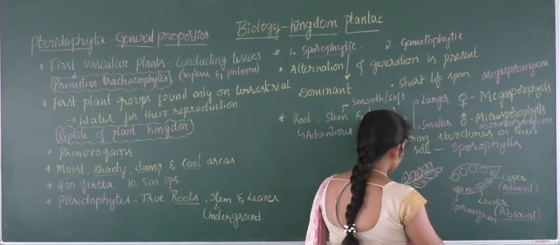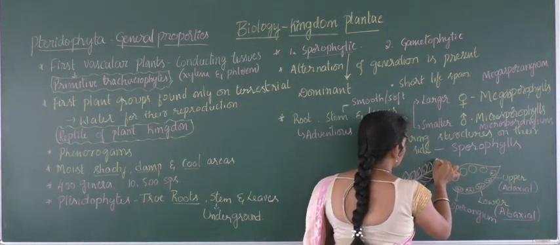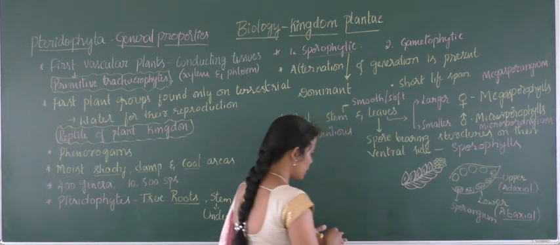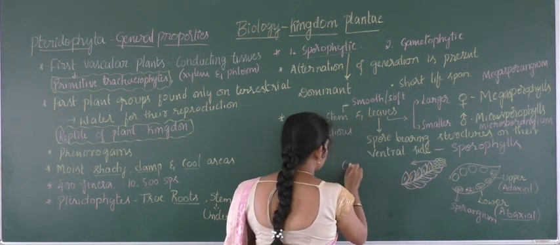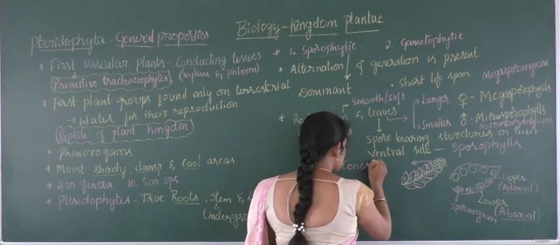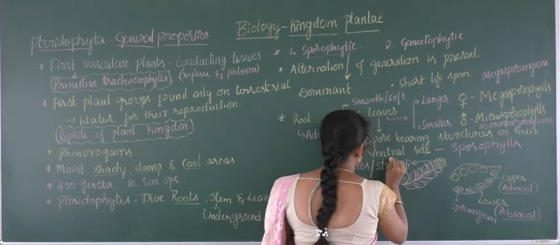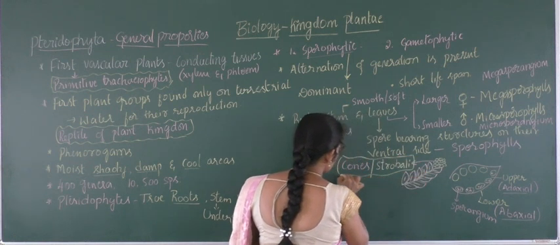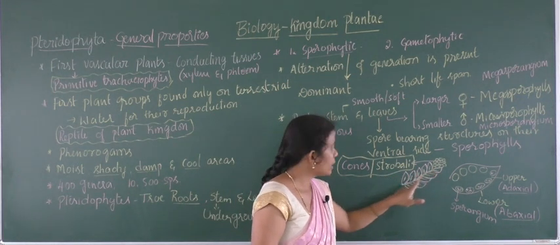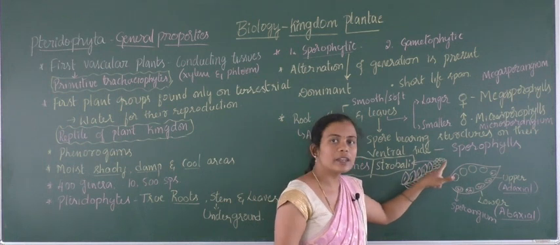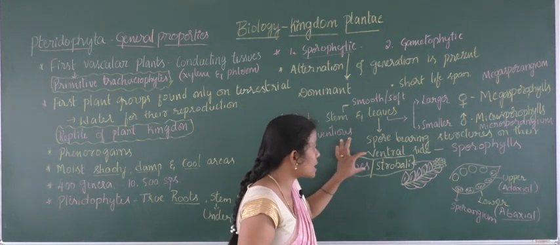In some of the plants of pteridophytes, which possess an end of the leafy structure, there will be a presence of an aggregate of spore bearing structures, and these aggregates of spore bearing structures are called cones, or otherwise strobili.